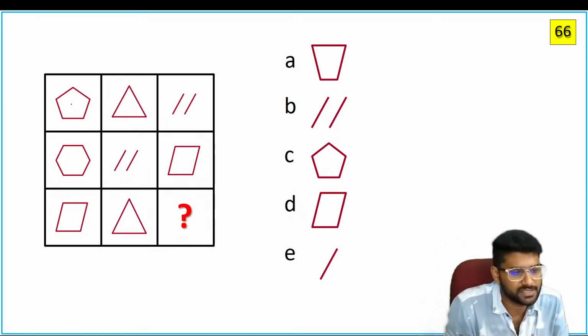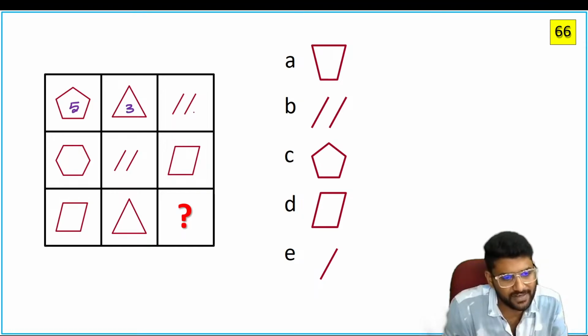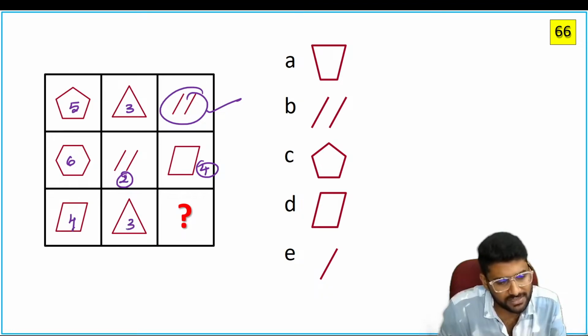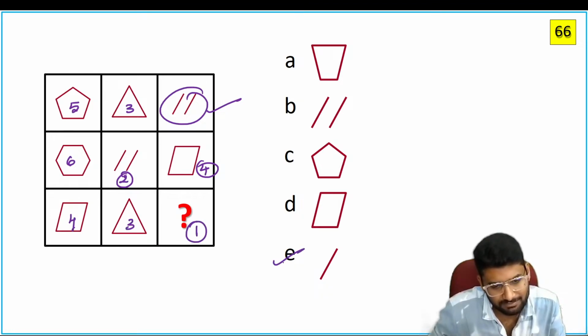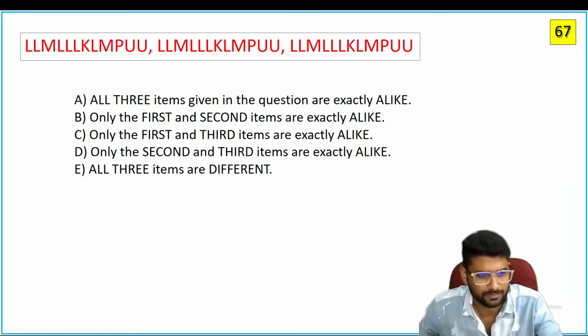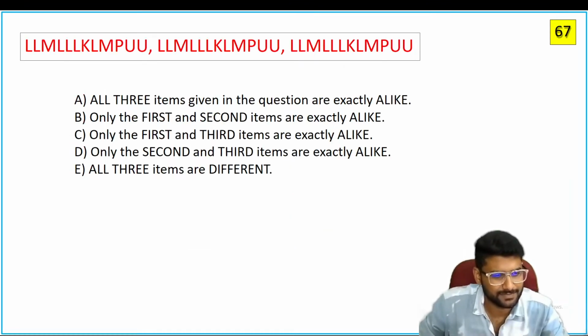Now see here, there are 5 lines and 3 lines. Find the difference, it becomes 2 lines. 5 lines and 2 lines. Now say 6 lines, right? Then you will get 4 lines. Here there are 4 lines and 3 lines. The answer must be a single line. Don't choose B. It's E. Next.